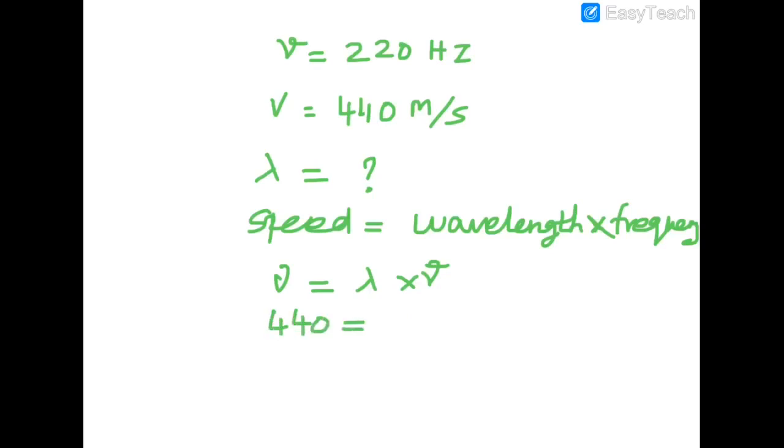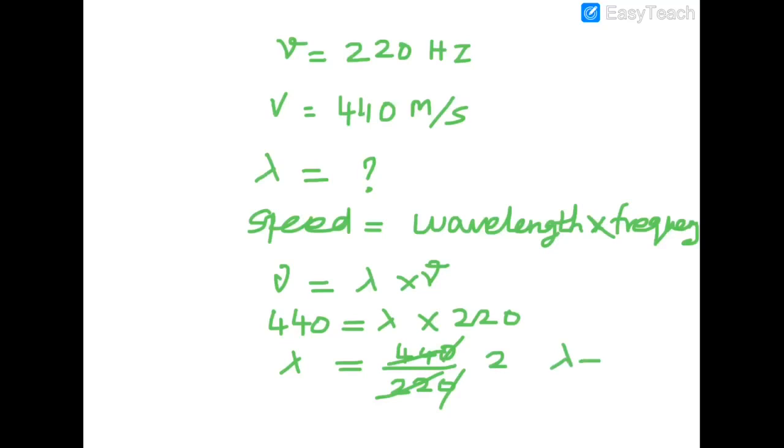So 440 is equal to lambda into the new value, 220. Lambda we have to find. So lambda is equal to 440 divided by 220. This 0 cancels, and 122s are 22, 222s are 44. So lambda is equal to 2. So the wavelength is 2 meters.